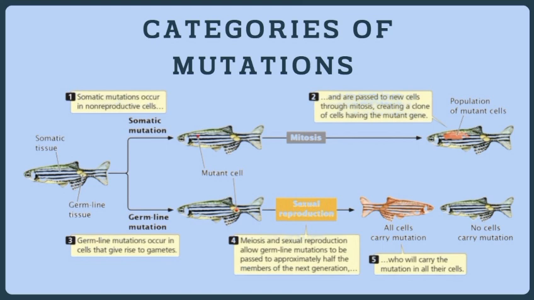And number two is germline mutation. It occurs in reproductive cells, sperm or egg, and happens during meiosis. It is inherited by offspring and affects every cell in the next generation. It is the source of genetic disorders and evolutionary variation. In sexual reproduction, a germline mutation in the sperm or egg becomes part of the zygote, so the child always inherits the mutation.